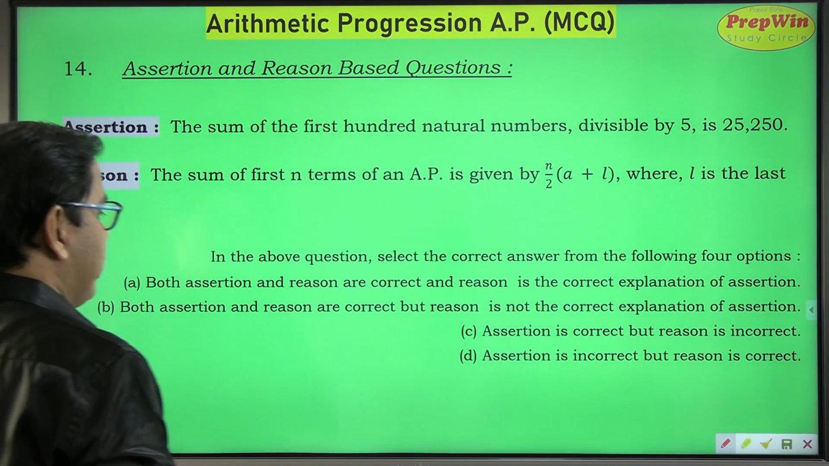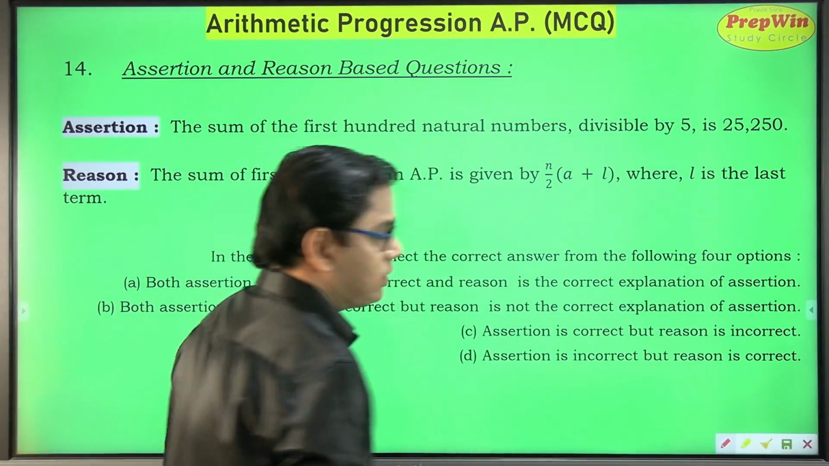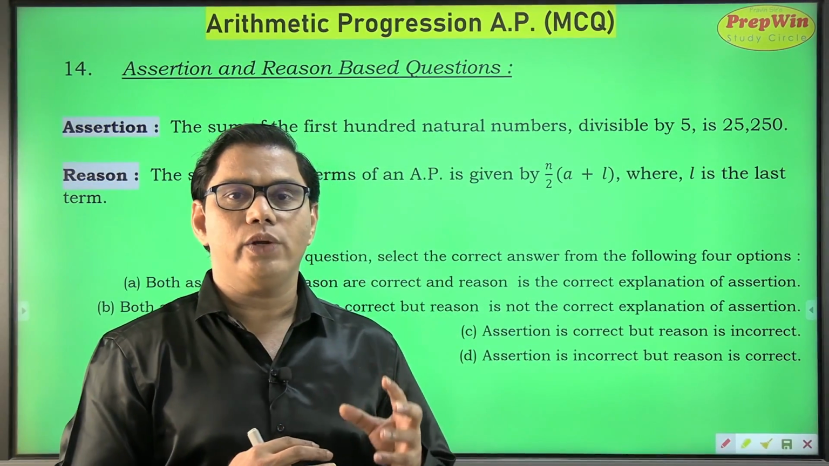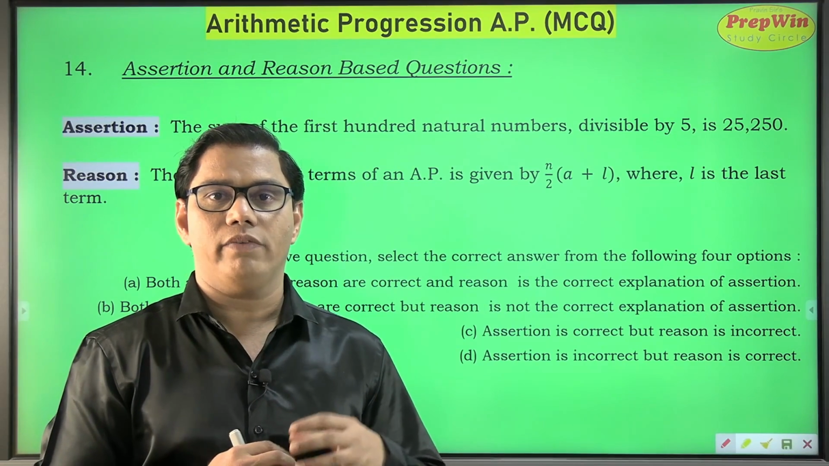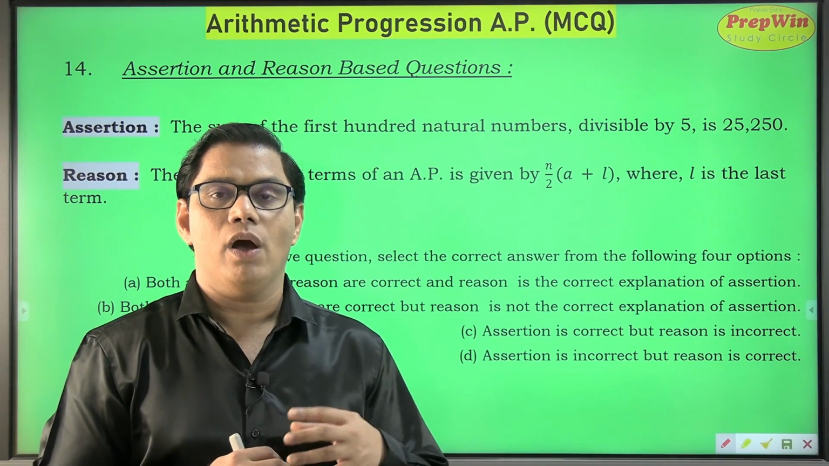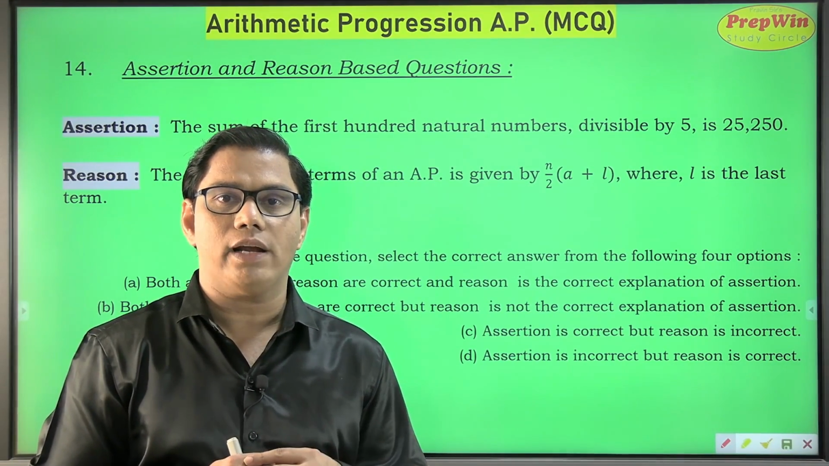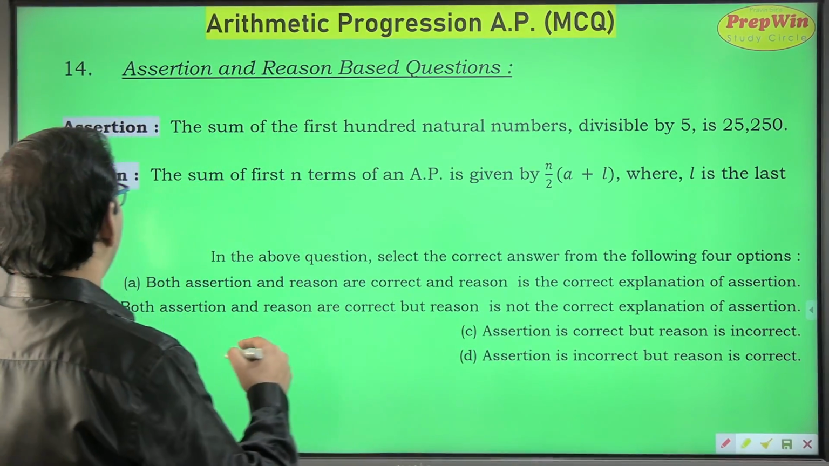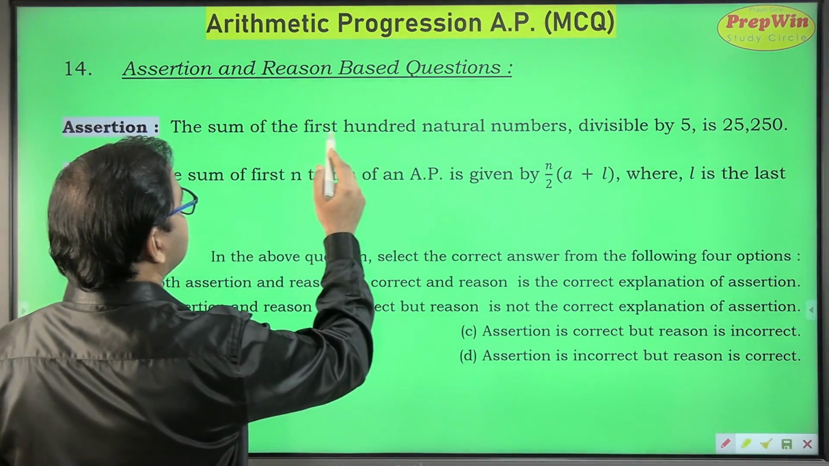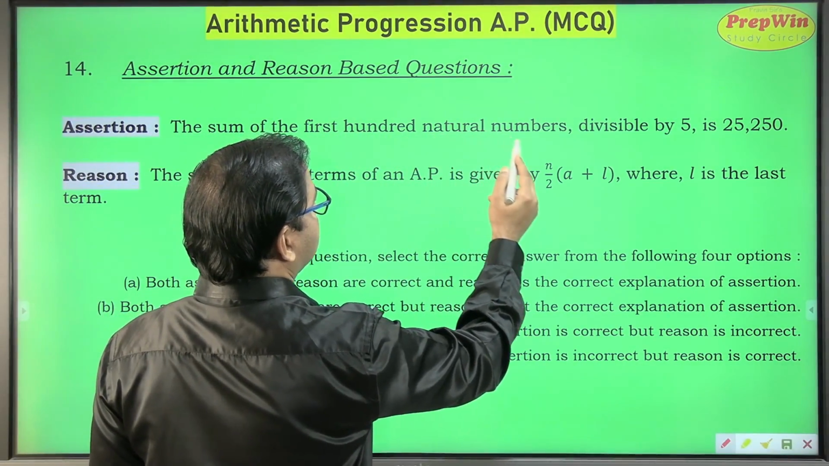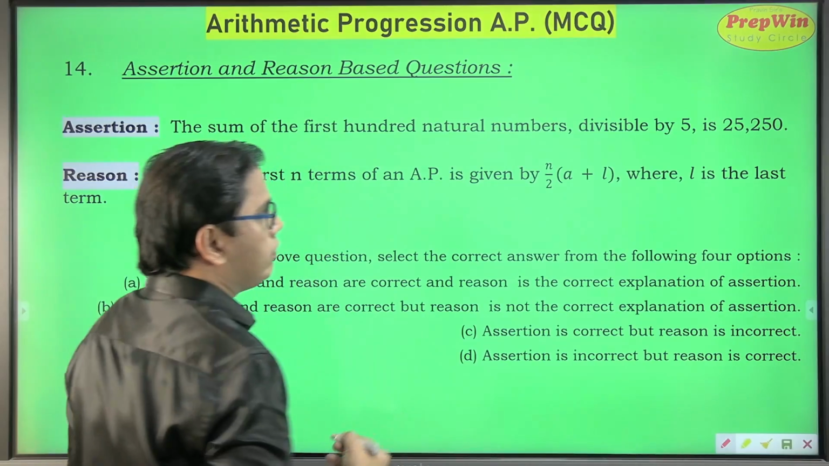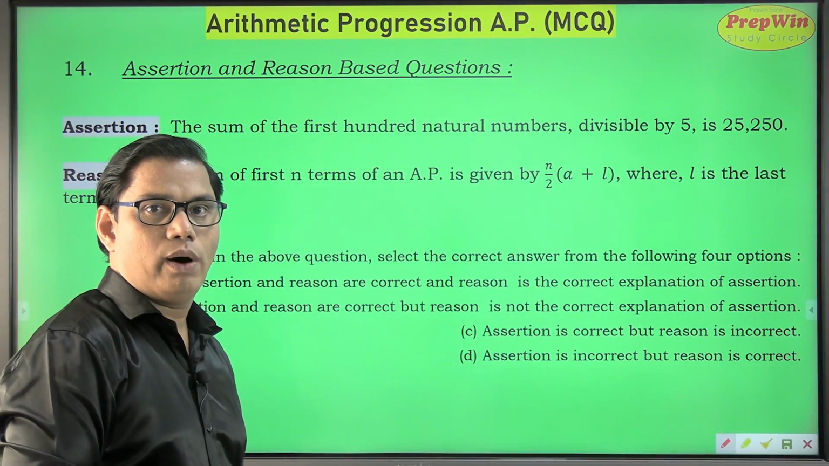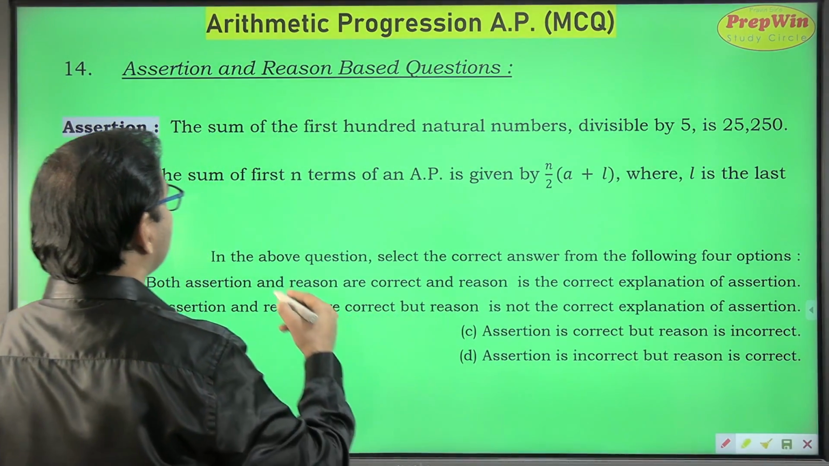So when you have a question of this kind with assertion and reason, find out whether your assertion is a true statement, and whether your reason is a true statement or a false statement. First we will find out that, then we will choose from the options. Now my assertion is that the sum of the first 100 natural numbers divisible by 5 is 25,250. So we have to solve this.